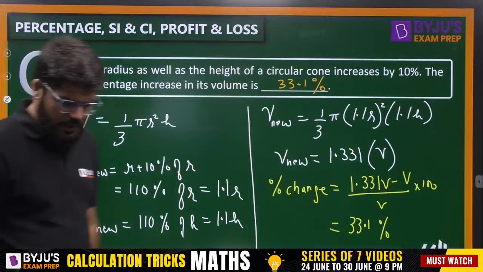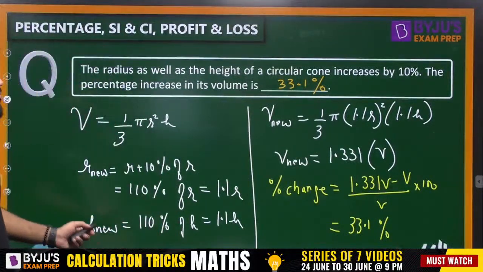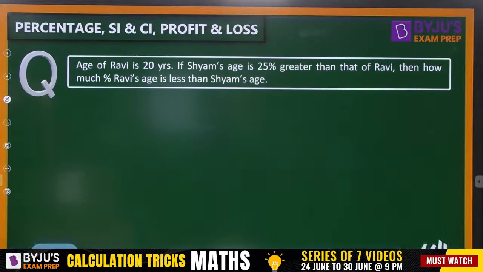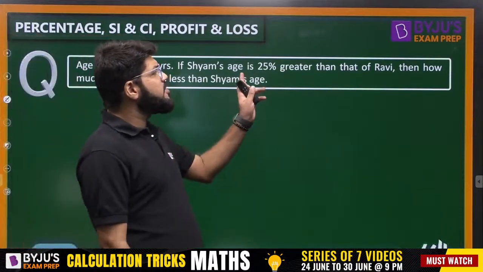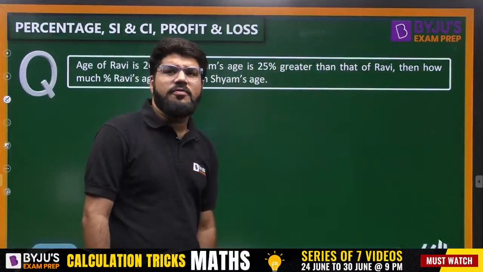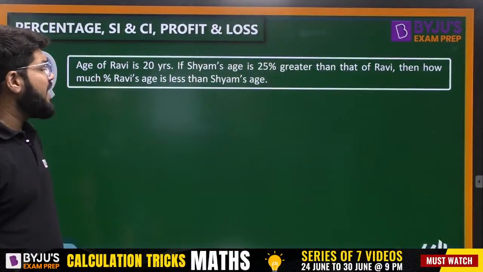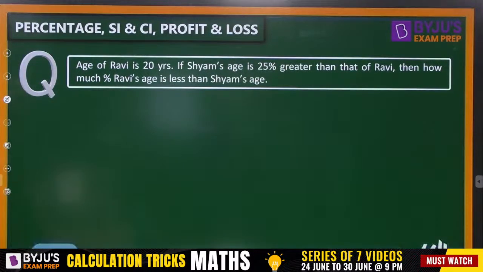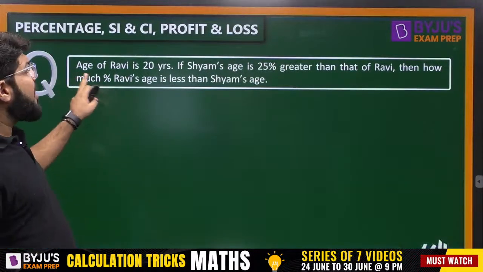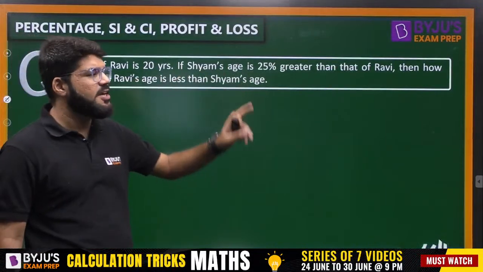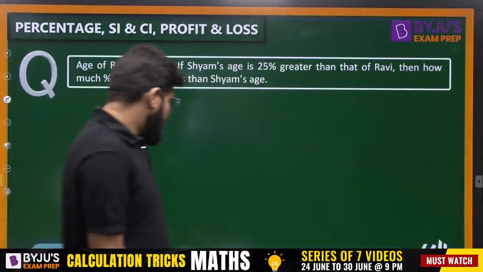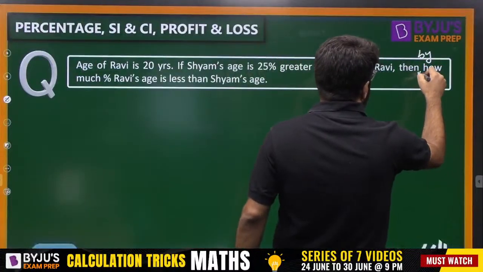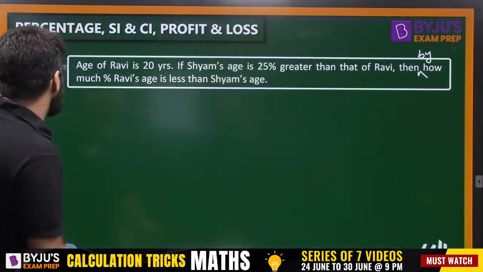Chalo. Moving ahead to the next category of question. Age of Ravi is 20 years. If Shyam's age is 25% greater than that of Ravi, then by how much percentage Ravi's age is less than Shyam's age?